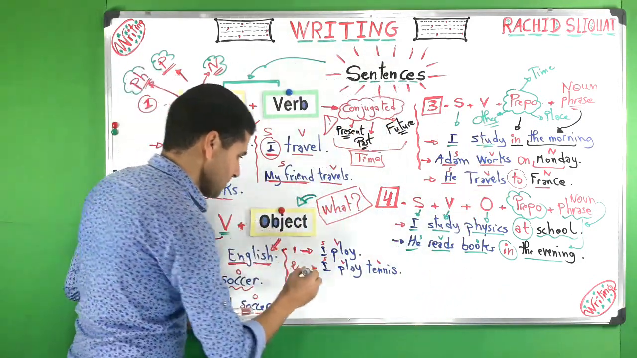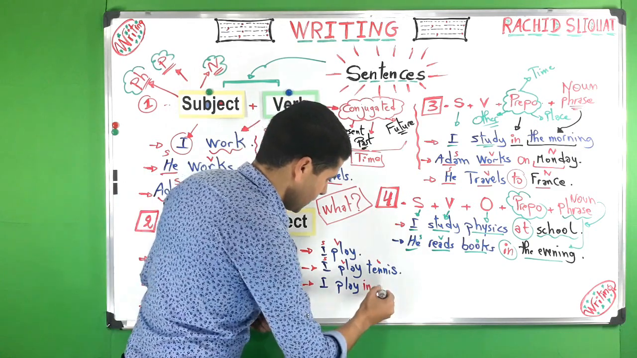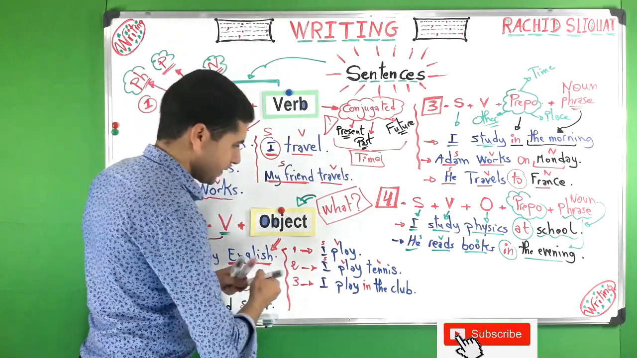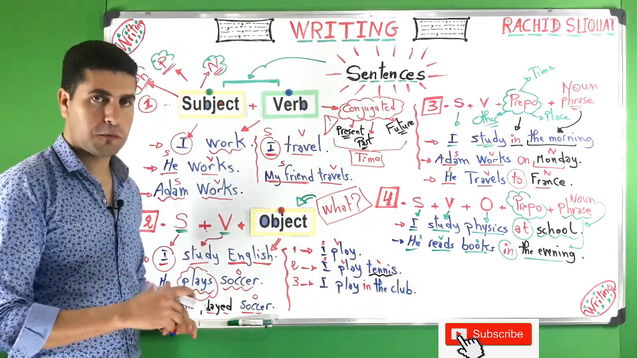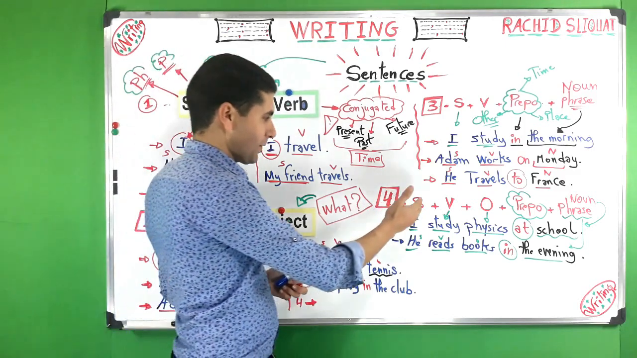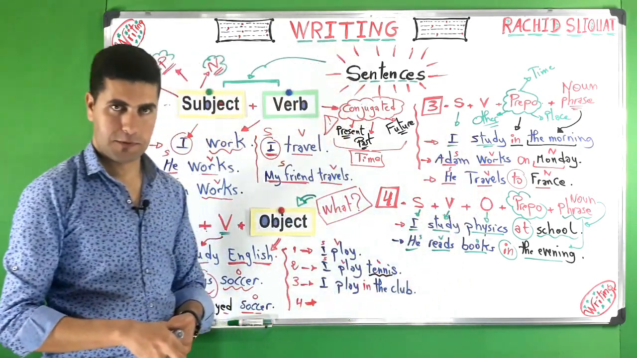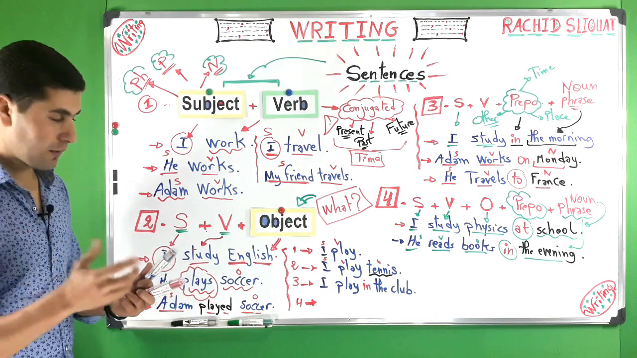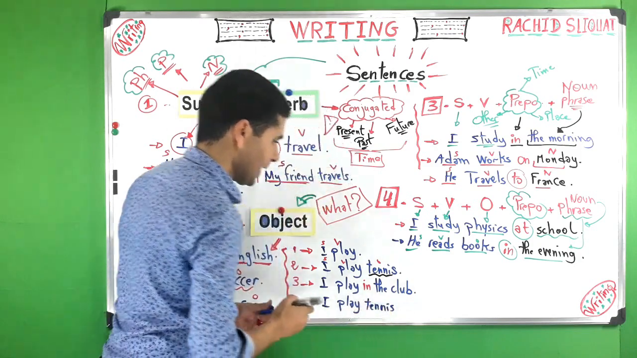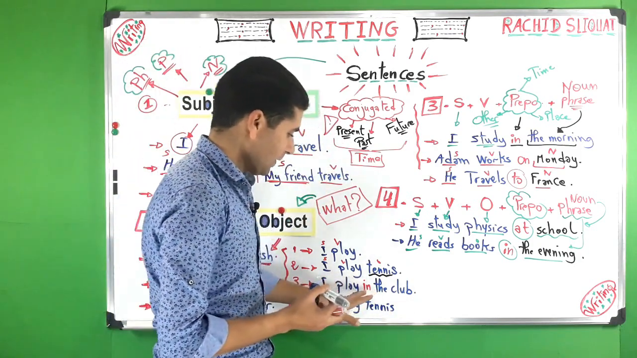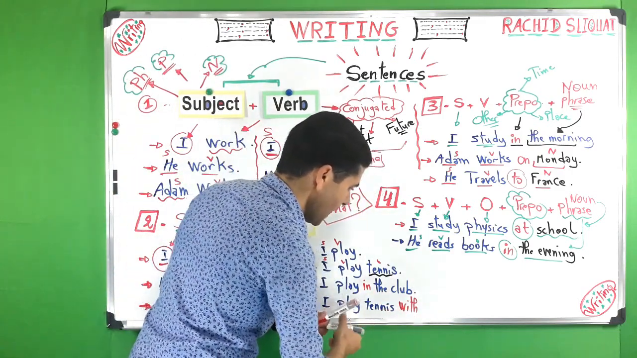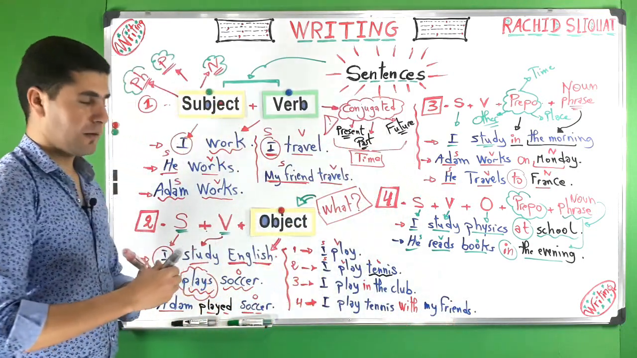We can say I play in the club. I play in the club. Okay, so here we can say, for example, tennis or video games or soccer or maybe basketball, etc. Number 4. So here, number 4, we have subject, verb, object, and prepositional phrase. What can we have here? We can say, for example, I play tennis. I play tennis in the club, or I play tennis with my friends. Okay, I play tennis with my friends.